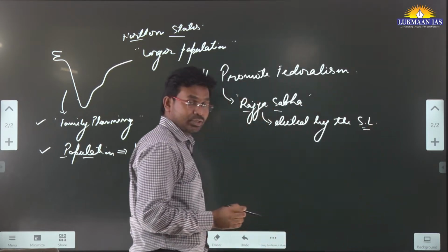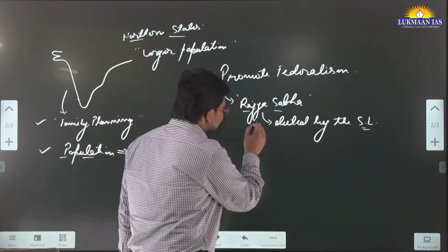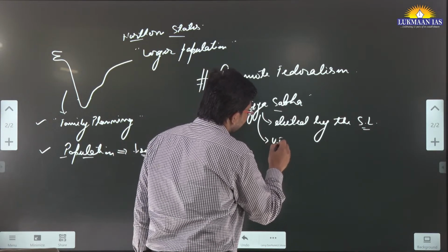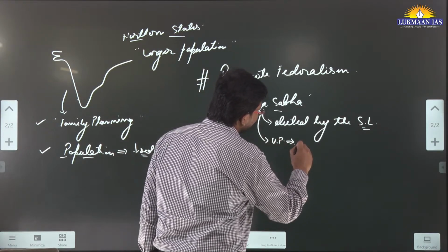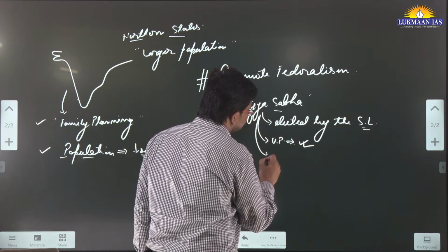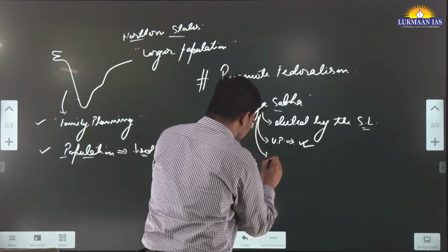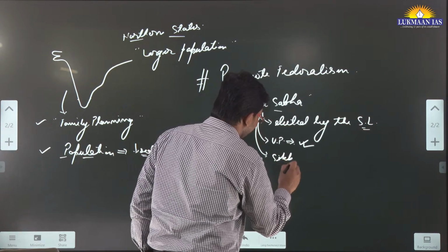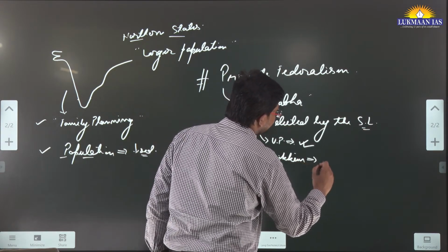But the thing is, in some states, let's say if we talk about the state of UP, a huge number of people are there, and at the same time if we talk about states like Sikkim, in those states there is a very small number of people.